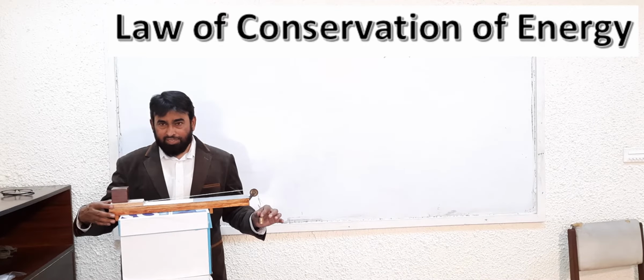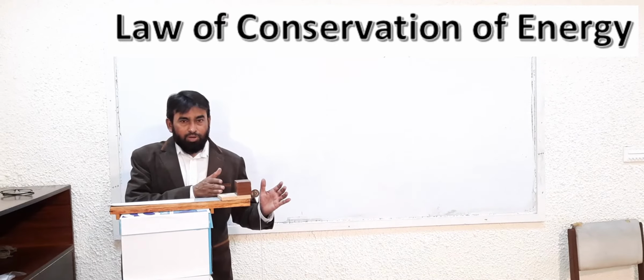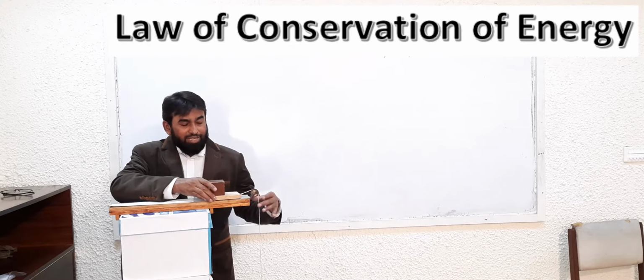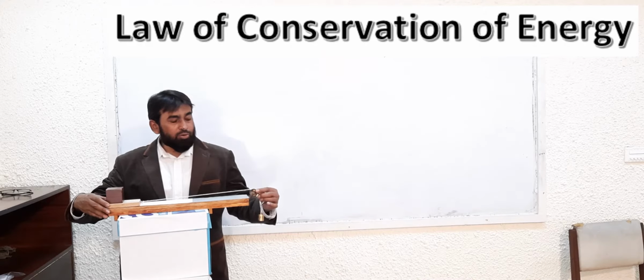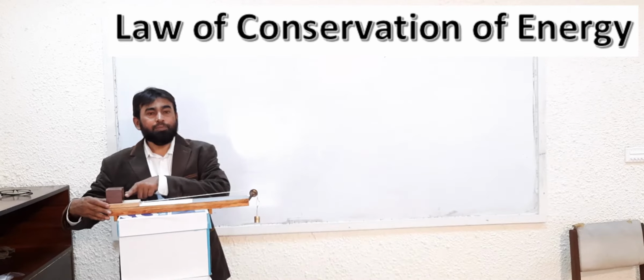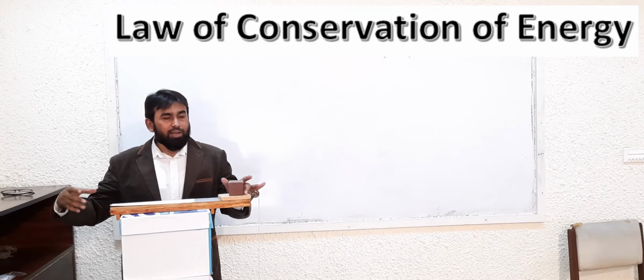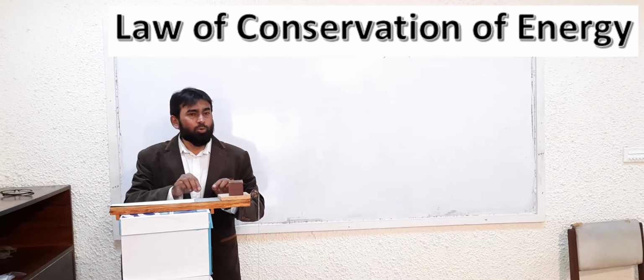So when I release this, work is being done. Distance is covered in the direction of the force. Now please observe very carefully again what is happening. This gravitational potential energy is going to convert into what form of energy? Kinetic energy. The moment I release it, it becomes kinetic because it is moving, and as a result friction may also be created over there.